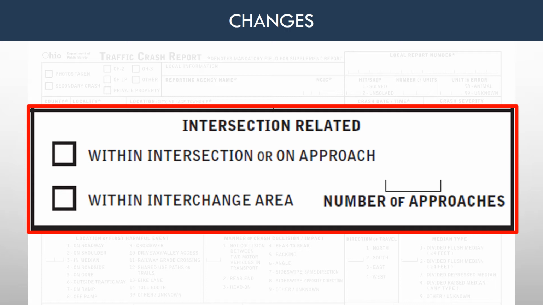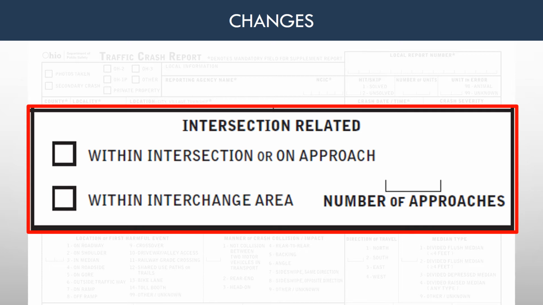Check the box for within interchange area if the first harmful event occurs within boundaries which include all ramps of auxiliary roadways and include each roadway entering or leaving the interchange to a point 30 meters, 100 feet, beyond the gore or curb return at the outermost ramp connection. Interchange crashes may include at-intersection crashes, intersection-related crashes, driveway access crashes, or non-junction crashes.